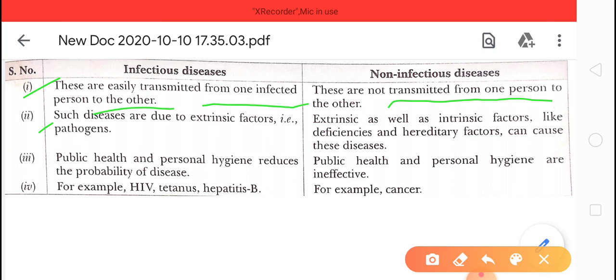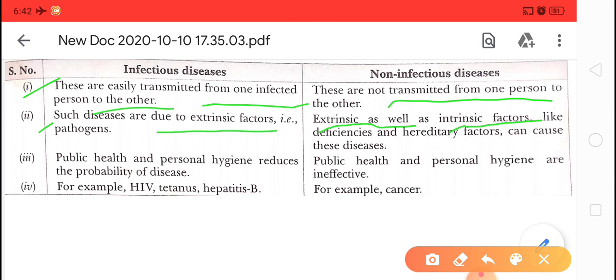Second point, infectious diseases are due to an extrinsic factor, that is pathogens, while non-infectious diseases are caused by extrinsic and intrinsic factors. Okay, both factors are responsible for